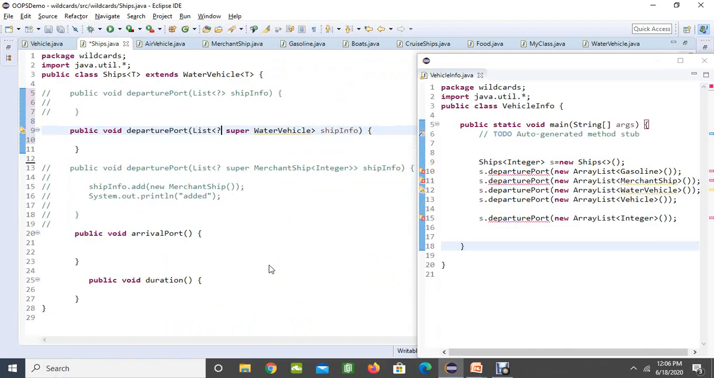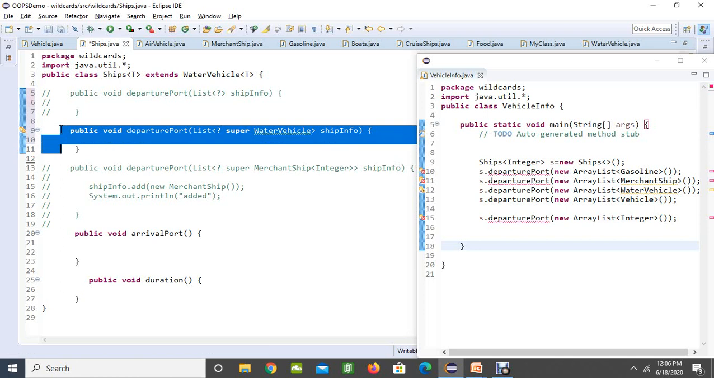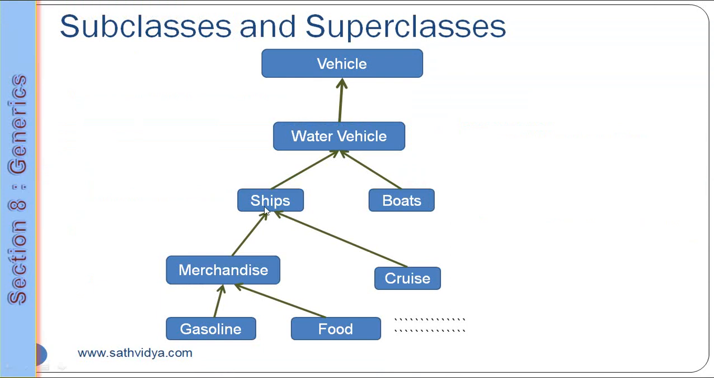Whenever I try to do that, immediately the Java compiler is going to produce a compilation error saying you cannot send these subclasses like gasoline or merchandise ships. You can send water vehicle or vehicle. So let me make our super class with another merchandise ship here. So our merchandise ship means where it goes, that means you can access ships, water vehicle, vehicle.